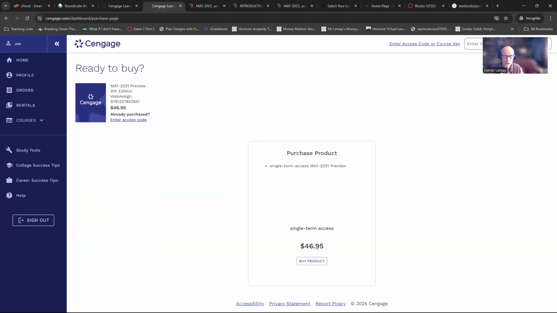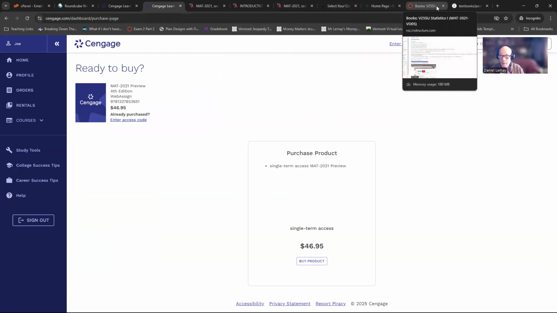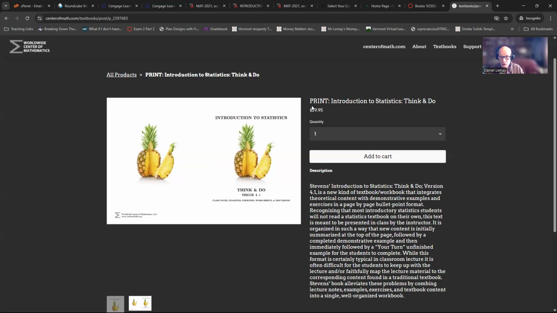Save yourself $16 here, and then go out to the Worldwide Center of Math and either buy yourself the paper copy or buy yourself the $10 PDF. You might want to consider the PDF anyways, because in PDF it scrolls and looks pretty good. You can print any pages that you want, but it looks pretty good on the screen, unlike that page turner that was happening in eCampus. I mean, it's worth it.